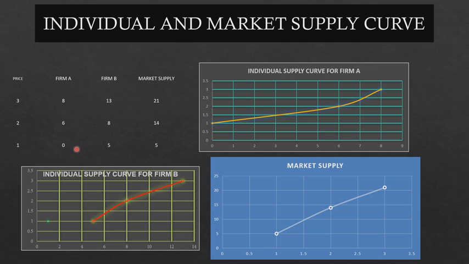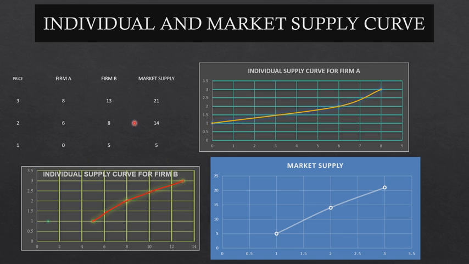Now when we come to market supply, that means we are considering all the manufacturers or all the producers. Since according to our example we've taken two firms, we'll combine the quantity supplied by each of them. So 8 plus 13 gives you 21, 8 plus 6 gives you 14, and firm A is giving you 0 plus 5, that is your total market supply of 5.